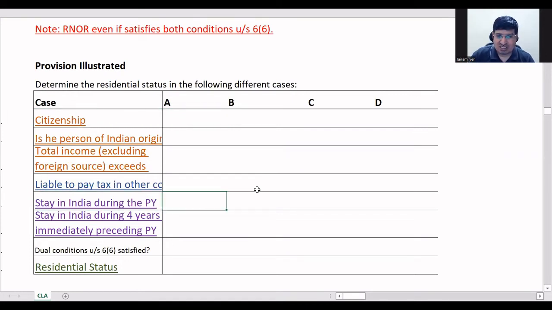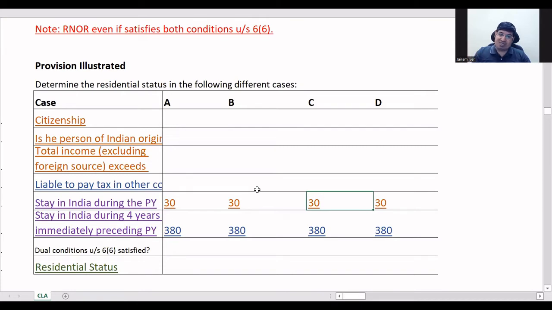What I'll show you first is, we first want the stay in India during the previous year: 30 days during the previous year, and during the 4 years immediately preceding the previous year, 380 days, in all 4 cases. So here you can see he is not fulfilling either of the 2 basic conditions, because for the basic condition, the minimum needed during the previous year is 60, but he has 30 here. So in all 4 cases, he is not fulfilling both the basic conditions. Clear? This much? Okay.